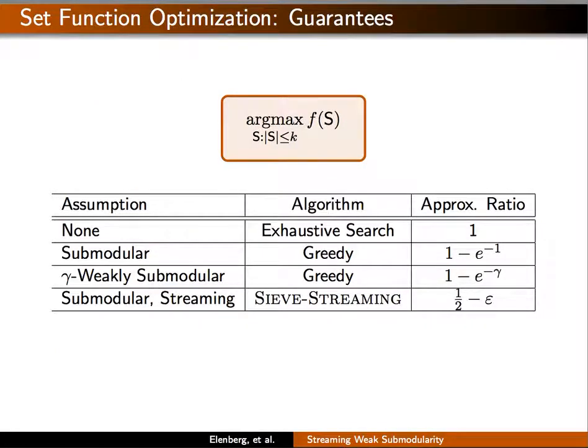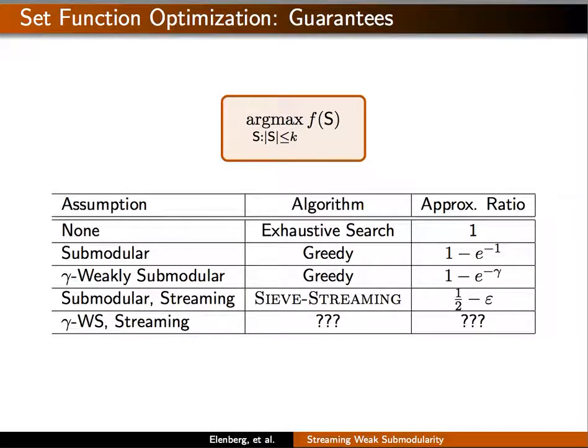Previous work has proved that efficient greedy algorithms obtain good approximation ratios when the set function is assumed to be submodular or weakly submodular. A streaming greedy algorithm also exists for submodular functions. In this paper, we combine the 2 assumptions and design and analyze streaming algorithms for maximizing a weakly submodular set function subject to a cardinality constraint.